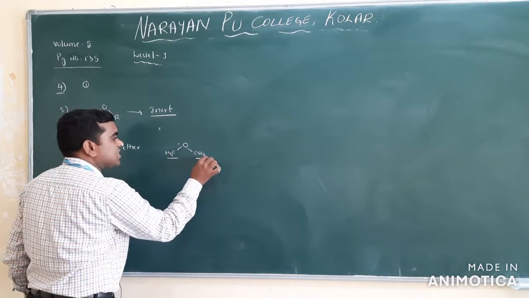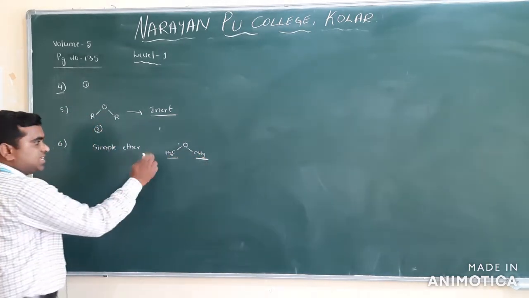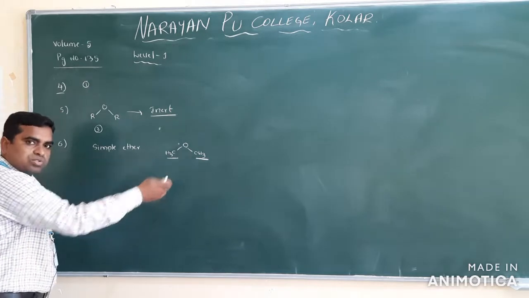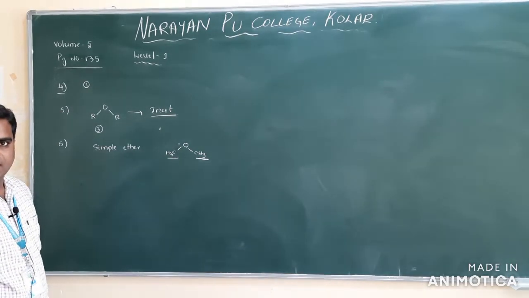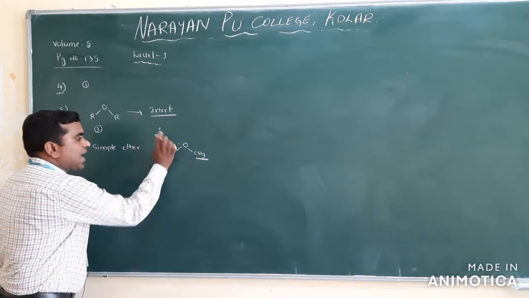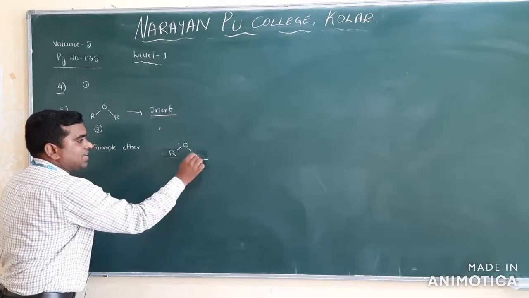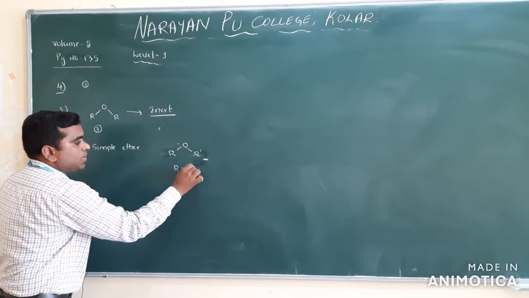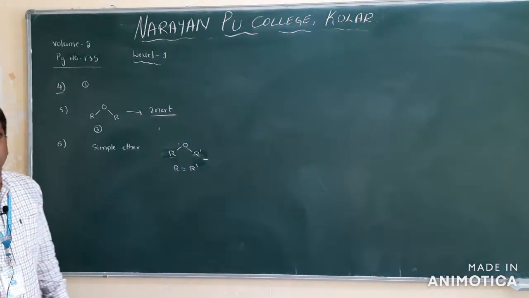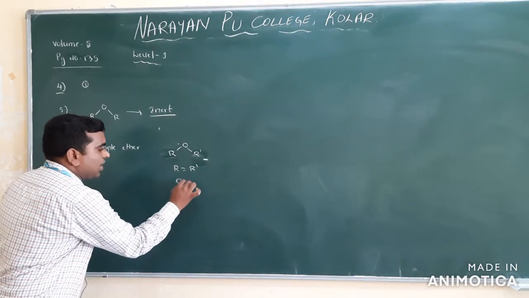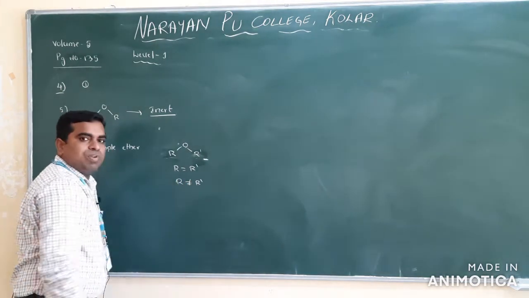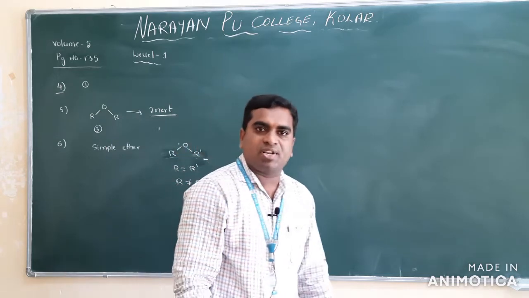If they are the same, we call it a simple ether, or a symmetrical ether. If I say R and R dash, and both are equal, then we call it a simple ether. If both are not equal, we call it a mixed ether or unsymmetrical ether.